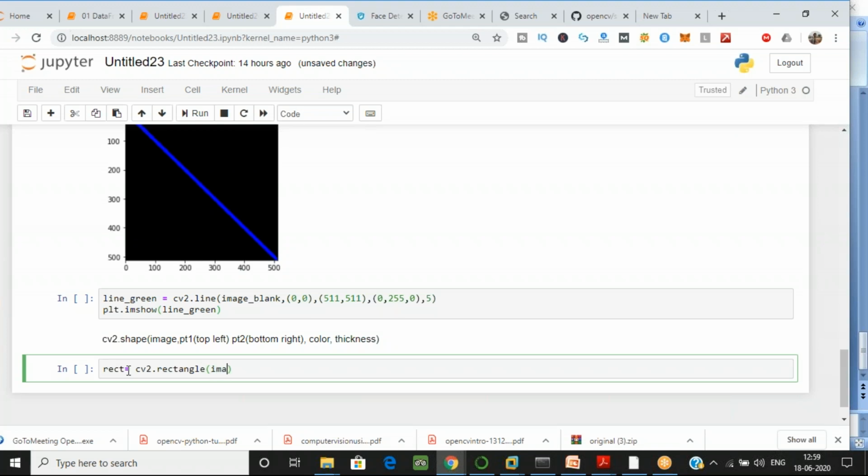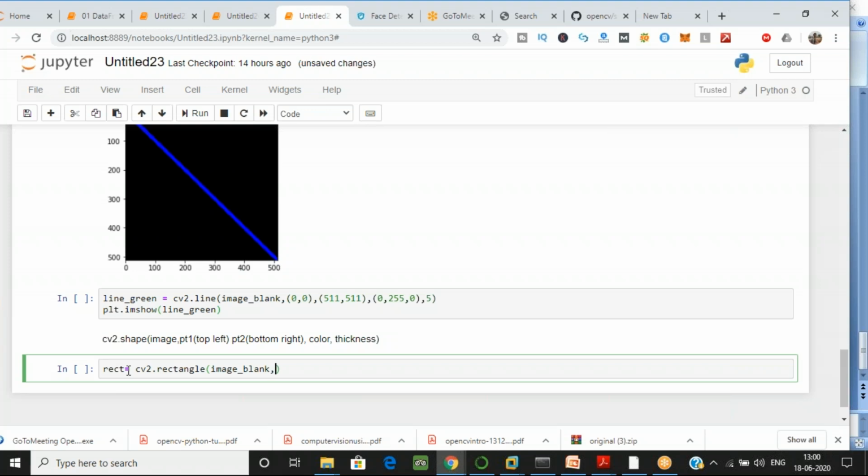I'm passing the blank image again because I'm doing it in the same one. There are more things I want you to perform. First, you have to create a line, then a rectangle, then a circle. Then we will write text also, how you can write text over here. After that, we will move to another part. Let's quickly cover this part because we have a very interesting topic after this, and I don't want you to miss it. If you don't understand color intensity, you won't get the advanced part either.